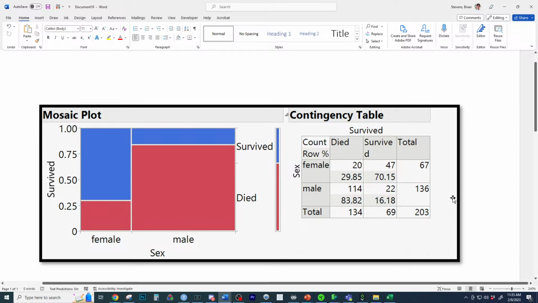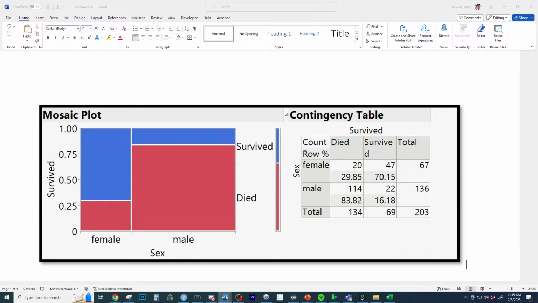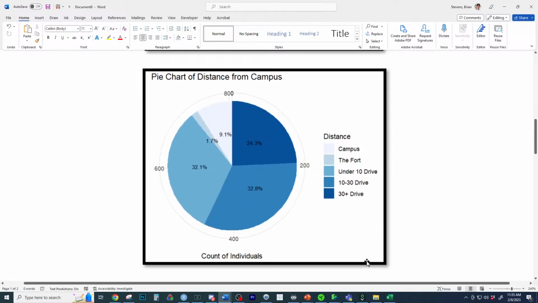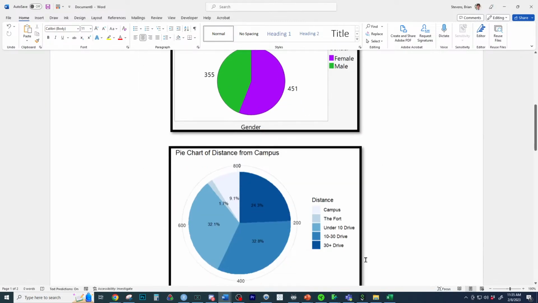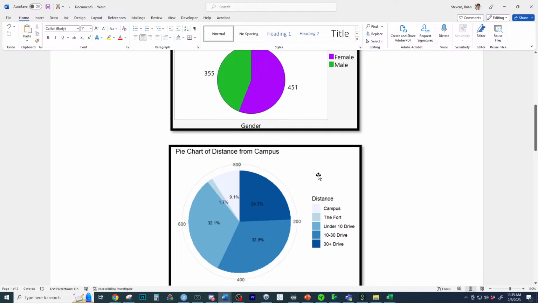You don't have to make them perfect, but you don't want to take full captures of your screen. Remember, this is meant to look like a semi-professional report. And check out yesterday's office hours. We went super in depth and did one and looked at the difference between JMP and R, if you want to see what is possible with pie charts.